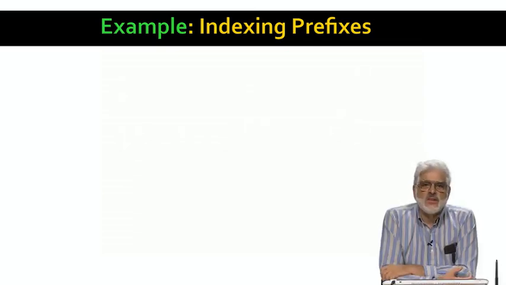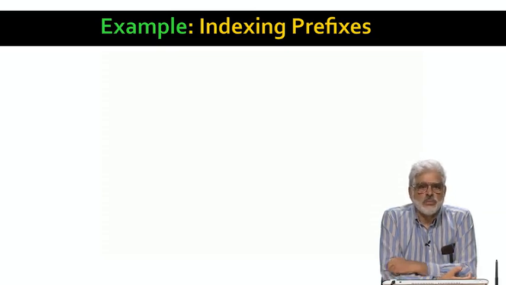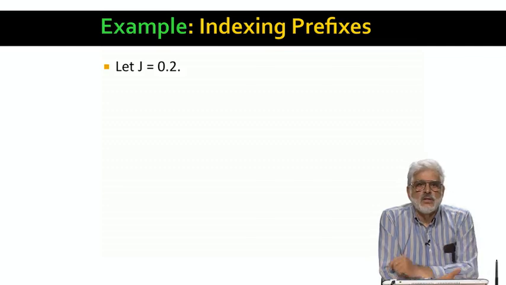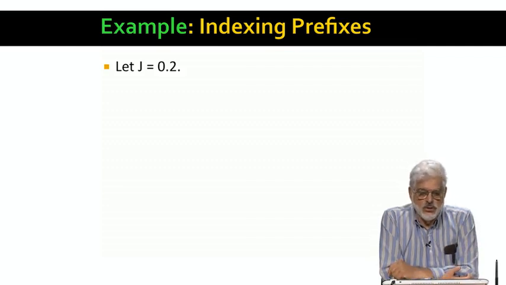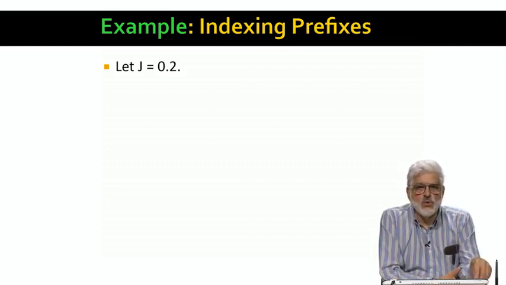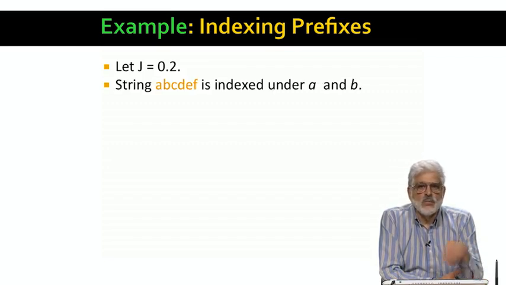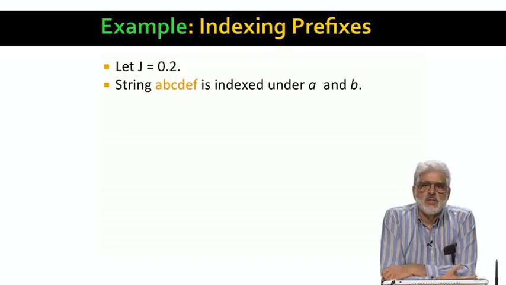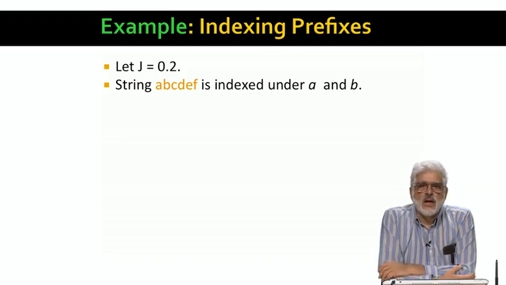Let's do an example of how this indexing and search for similar strings will work. Let j be the upper bound on Jaccard distance, say 0.2, and consider the string A, B, C, D, E, F. How long is its prefix? Well, first, L equals 6, since the string is obviously of length 6.